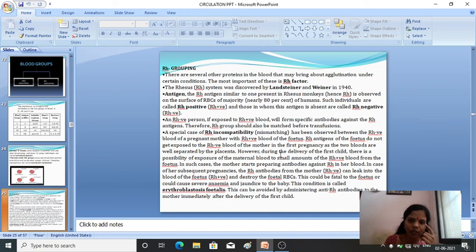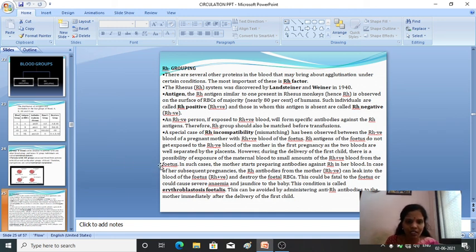However, during the delivery of the first child, there is a possibility of exposure of the maternal blood to a small amount of RH positive blood from the fetus. So during the delivery time, there is a chance of mixing of the mother's blood with a small amount of RH positive blood of the fetus.